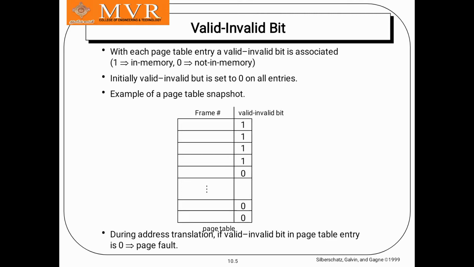If it is 1, it is valid, remember that, and 0 means it is an invalid bit. 0 means it is a page fault. If it is valid, the page table entries are filled. If it is an invalid bit in the page table entry, it refers to a page fault.